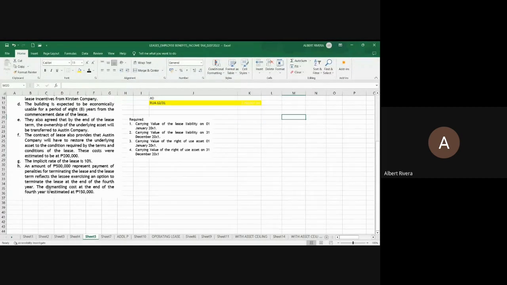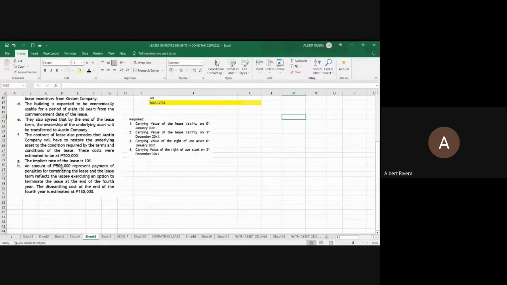That is now your letter H. An amount of $500,000 represents payment of penalties for terminating the lease, and the lease term reflects the lessee exercising an option to terminate the lease at the end of the 4th year, and the dismantling cost at the end of the 4th year is estimated at 150,000 pesos.